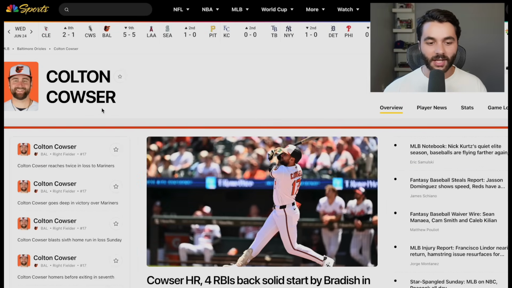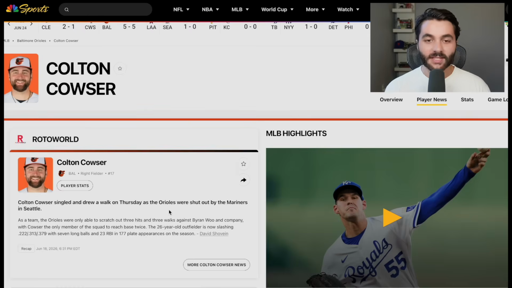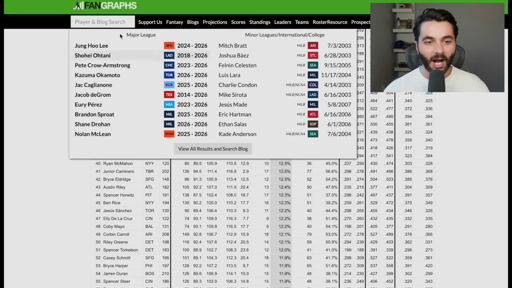But haven't been super locked in on the Orioles. Now reaches twice, lost to Mariners, doesn't have a recent injury on the ledger. Yeah, Colton Cowser's back playing, no big deal there. That is another thing we have to keep tabs on with these breakout hitters because we're not going to put them on our teams if they're not actually playing every single day. So I'm going to go back to Fangraphs for a hot second over here.